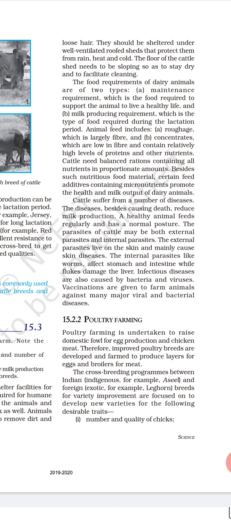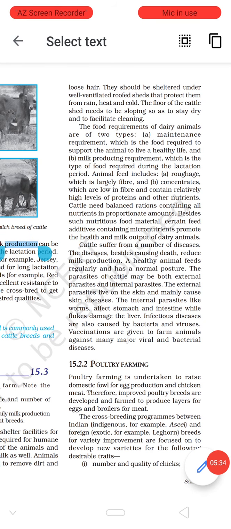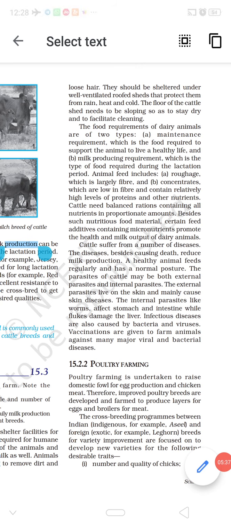Okay, so the breed can be of three types: indigenous breed, exotic breed, and hybrid breed. Indigenous breed means local breeds, exotic means foreign breed, and hybrid means mixing of both foreign and local breeds. Okay, so this is all about our cattle farming and the breeds of the cattle. Next we have poultry farming. Okay, so our next topic is poultry farming.